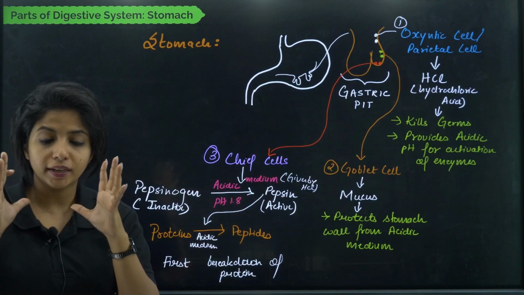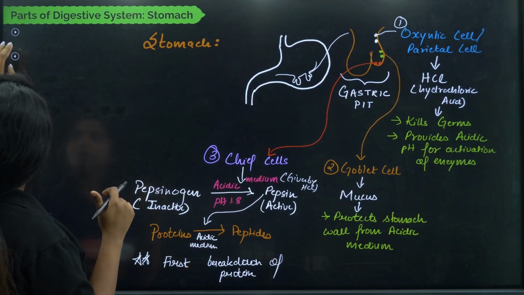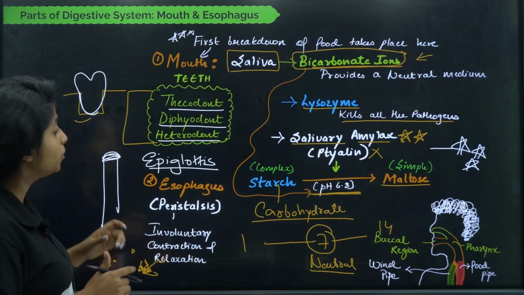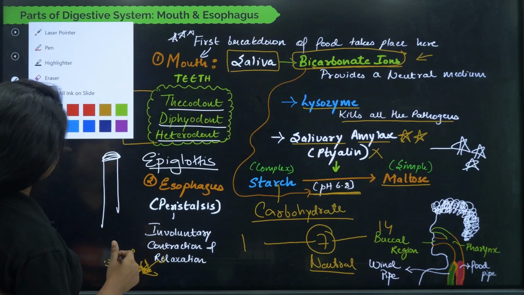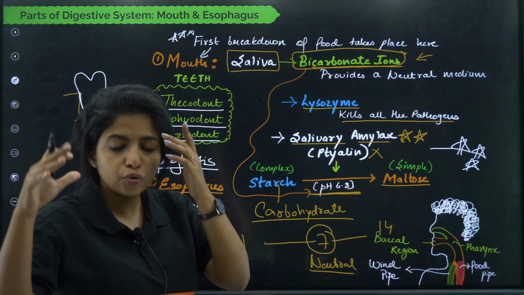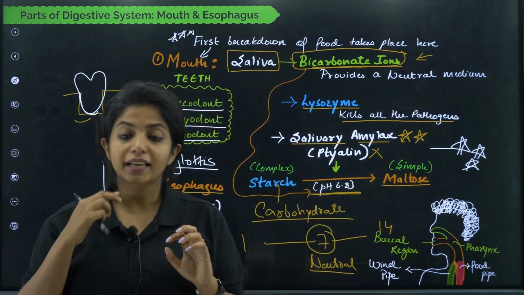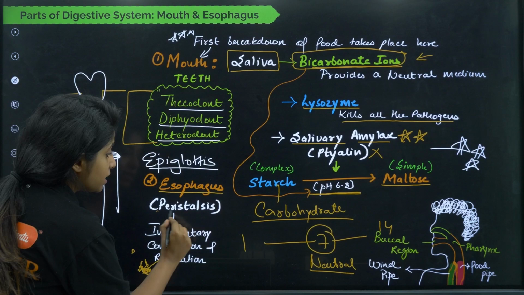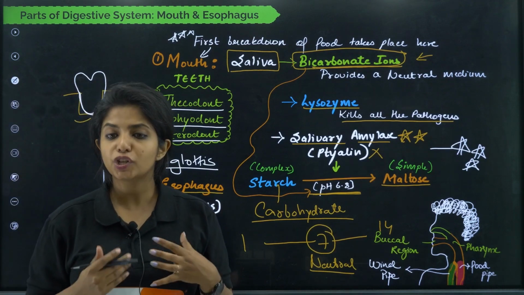Now talking about, wait, esophagus we didn't discuss, right? Yeah. So the next thing that we have is the food pipe. The food pipe is also known as esophagus, my dear children. And how does the food roll down throughout our esophagus? There is something that is known as peristalsis. What do you call it? Peristalsis. It is involuntary movement. It is not in our control.